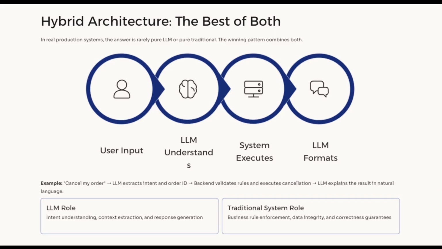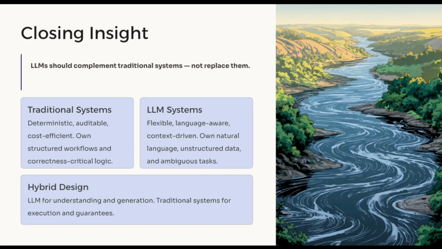To summarize, traditional systems are deterministic, predictable, and easier to test. They are best for structured workflows and correctness-critical logic. LLM systems are probabilistic, flexible, and context-aware. They are best for natural language, unstructured data, and ambiguous tasks. The final insight is this: LLMs should complement traditional systems, not replace them. In most real systems, the best design is hybrid. Use LLMs for understanding and generation. Use traditional systems for execution and correctness.